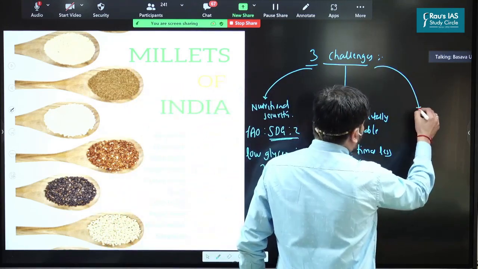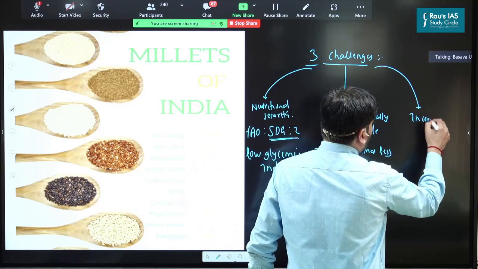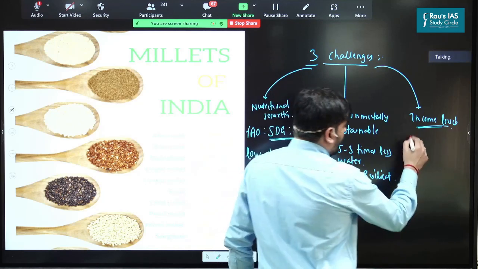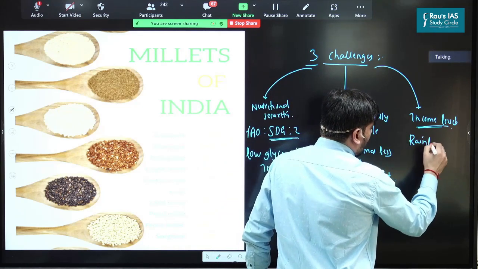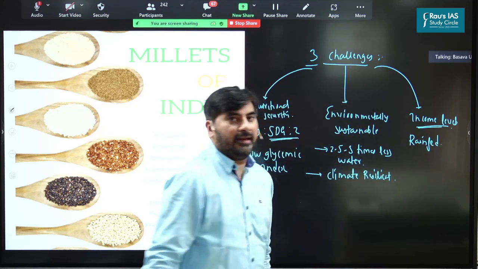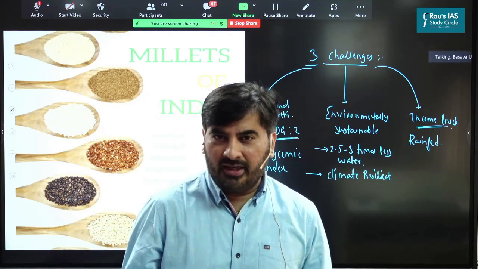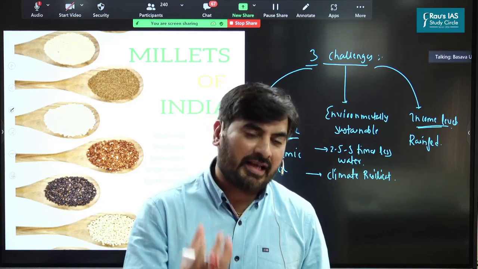And the third one is they have a potential to increase the income levels of the farmers. For example, if you look at the millets in India, jowar, bajra, ragi, all of these millets are predominantly grown in rain-fed areas.